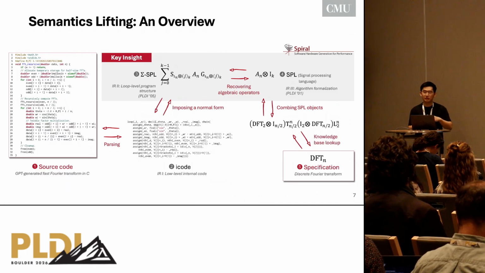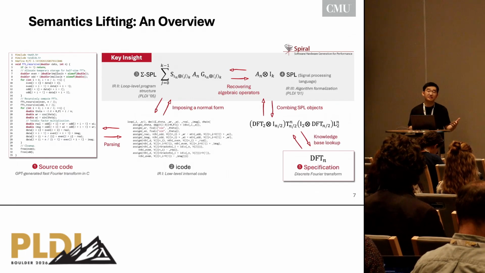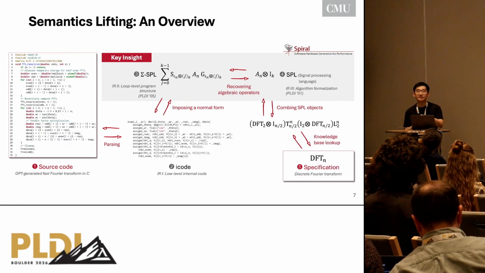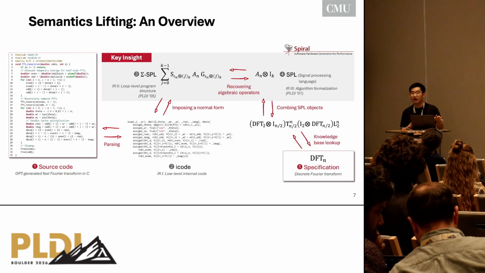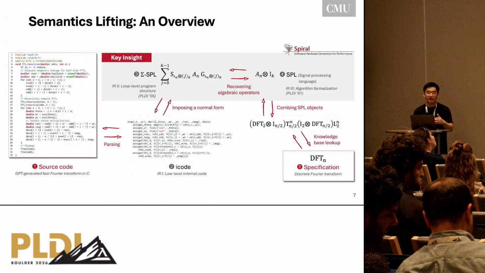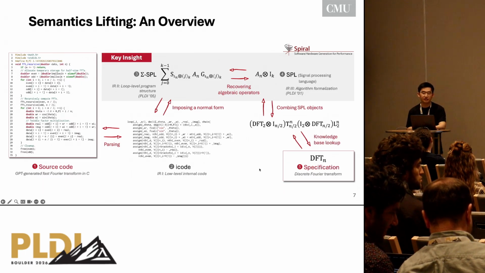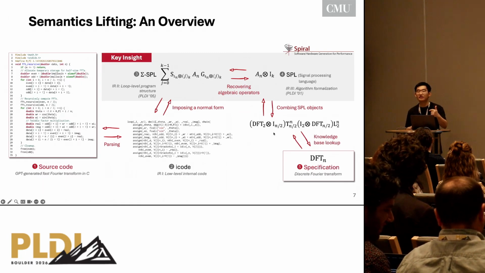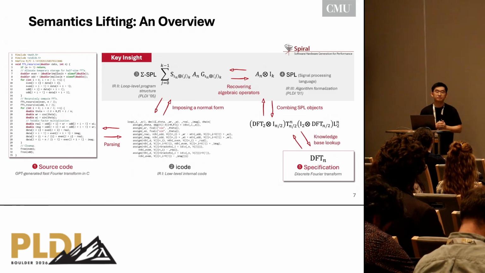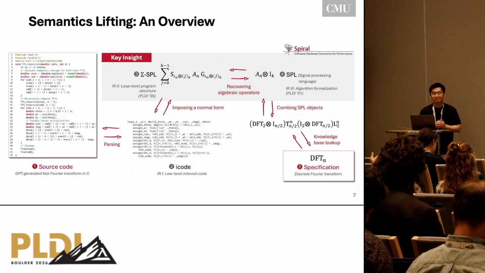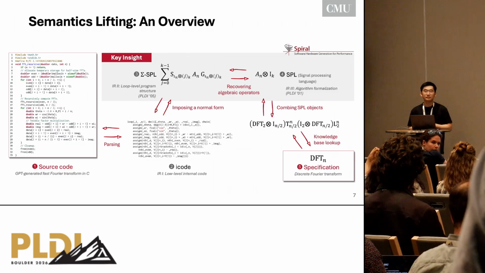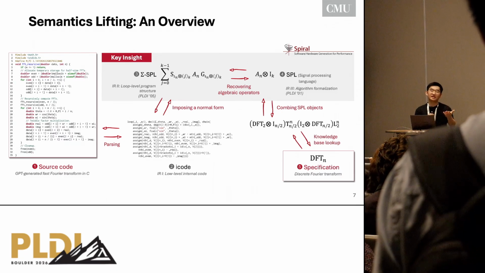I bet there are many very talented domain experts who injected knowledge within this kind of code. But right now it is unmaintainable because there is a lack of an automatic way to derive what has been injected there. If semantics lifting works on this kind of code, we can derive many specific formulas, like the ones here, that we can then put into the lowering paths so we can take advantage of them. Another thing could be that we always lose debug information when we go from higher level to lower level, and we have to do a lot of engineering to map it back to the source code. So maybe something like this can help. Exactly. Thank you.